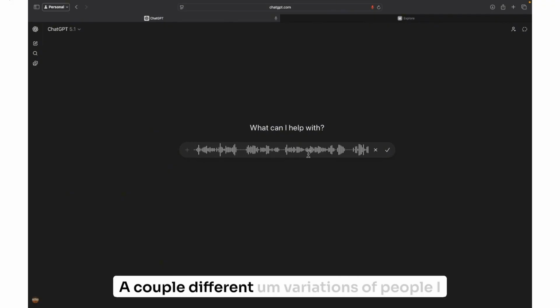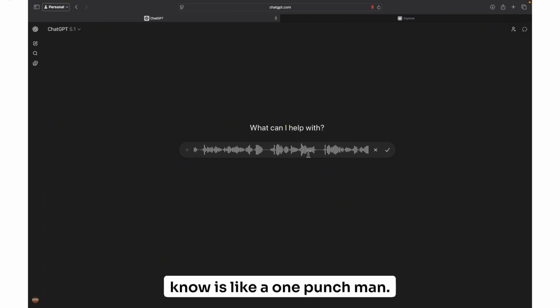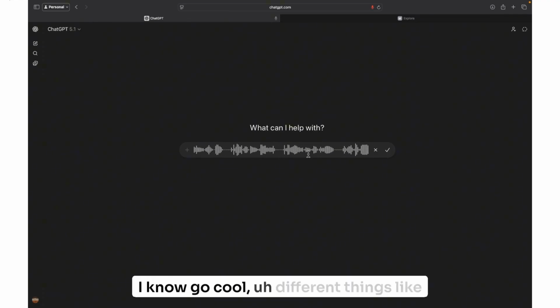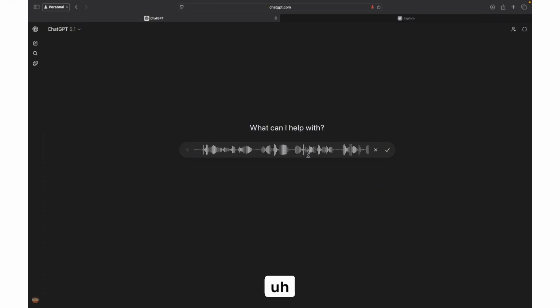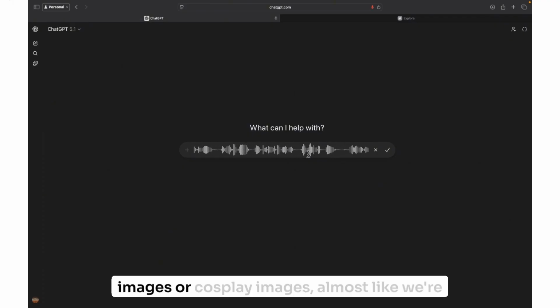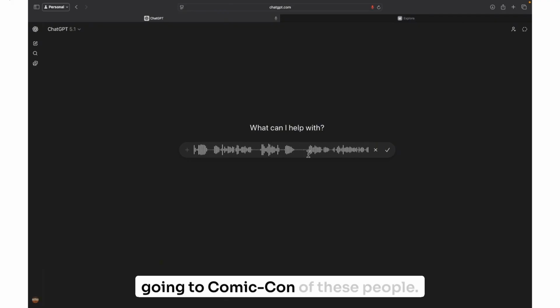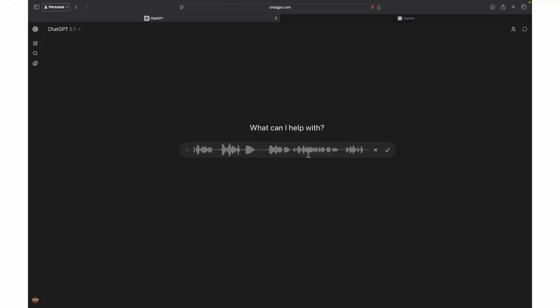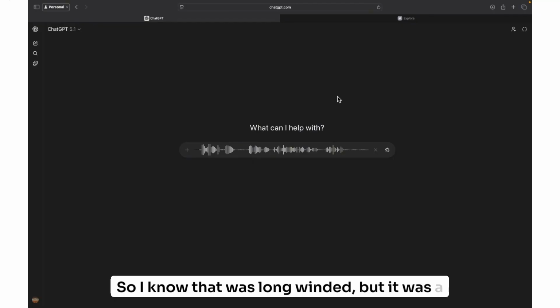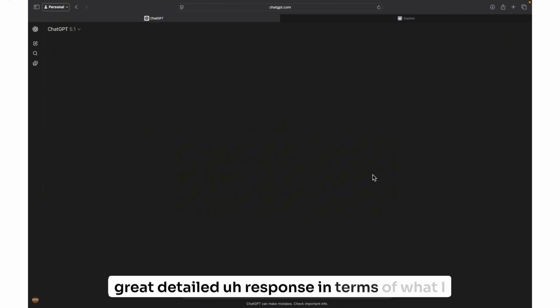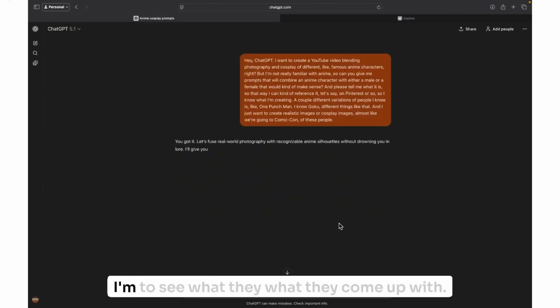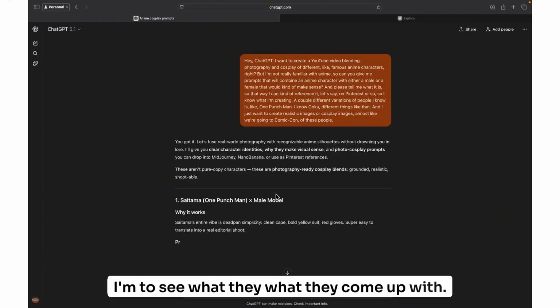A couple different variations of people I know is like One Punch Man. I know Goku, different things like that. And I just want to create realistic images or cosplay images, almost like we're going to Comic-Con of these people. So I know that was long-winded, but it was a great detailed response in terms of what I wanted to do. So I'm gonna see what they come up with.